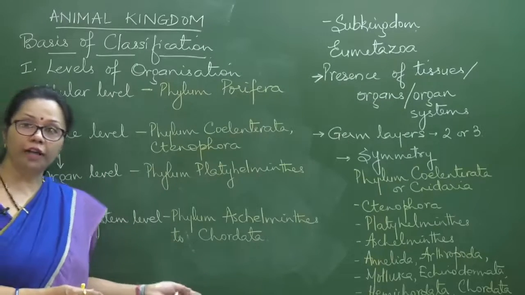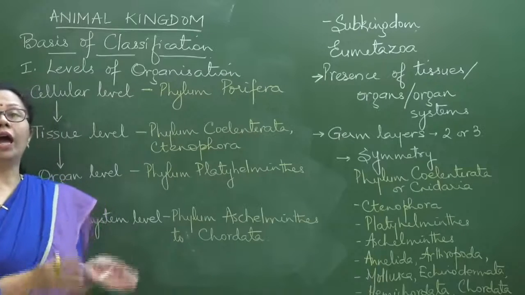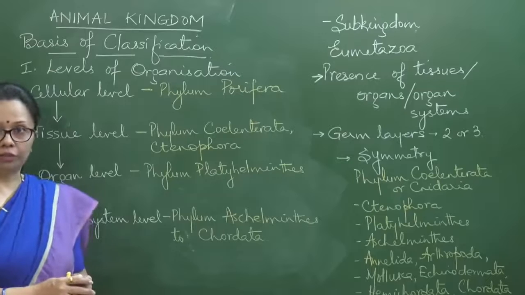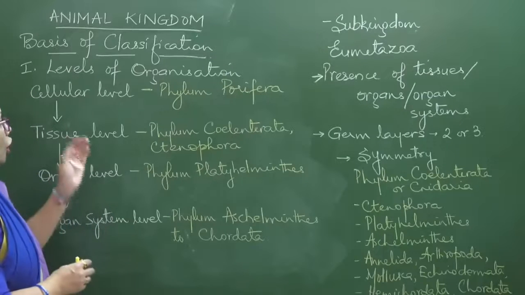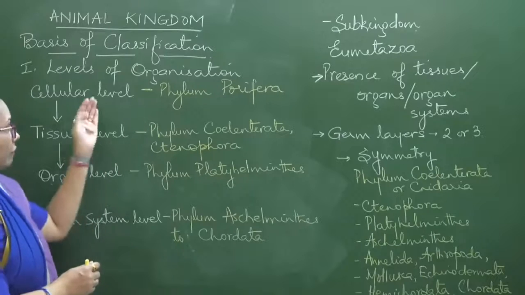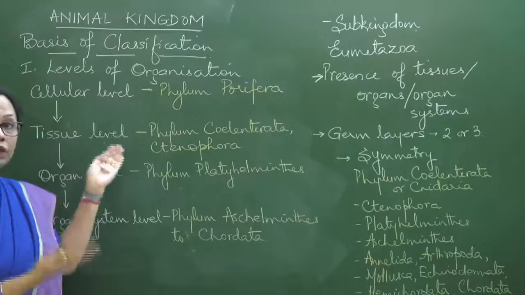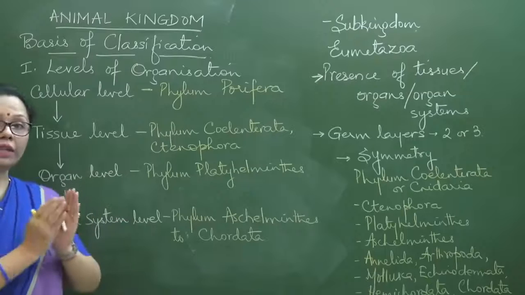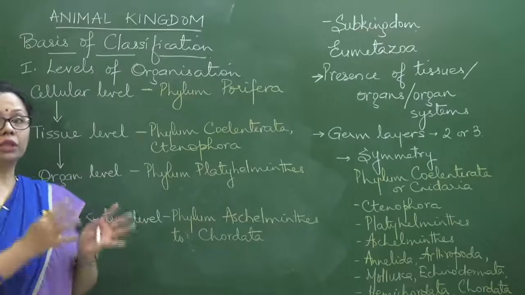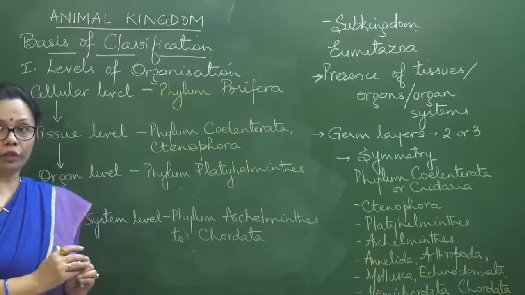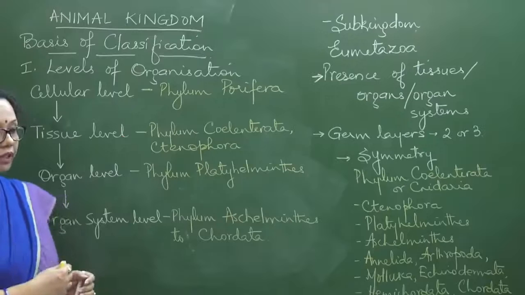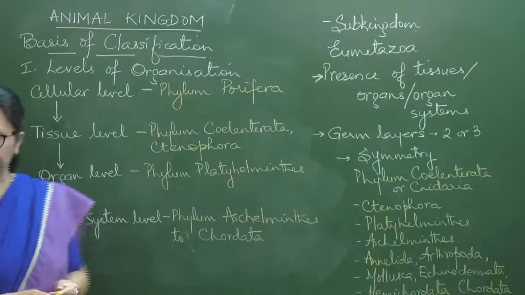where the name of the phylum is given on one side and on the other column we have the various levels of organization. Okay, so after this, once we know that cells are present or tissues or organs are present, next is the body plan, how all these structures are arranged in the body of the organism. So that would be our next basis of classification, that is the body plan.